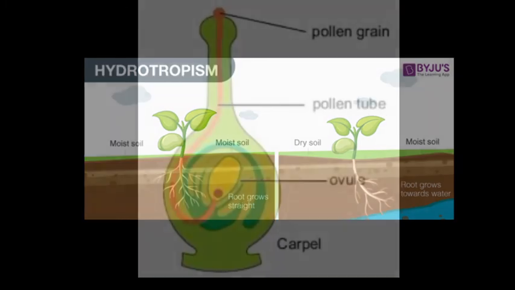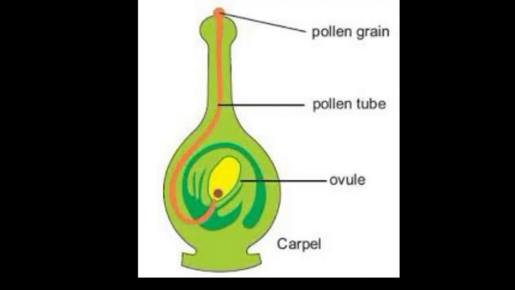Okay, next is chemotropism. The response of a plant to a chemical stimulus is called chemotropism. If the plant part shows movement toward the chemical, it is called positive chemotropism. On the other hand, if the plant part shows movement away from the chemical, it is called negative chemotropism.